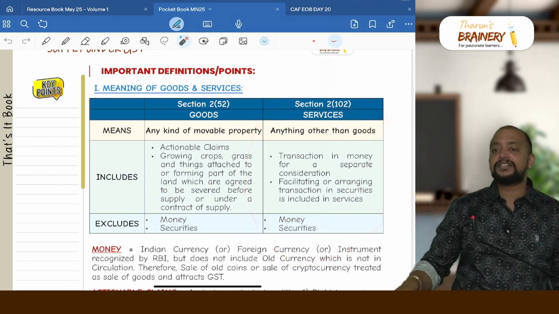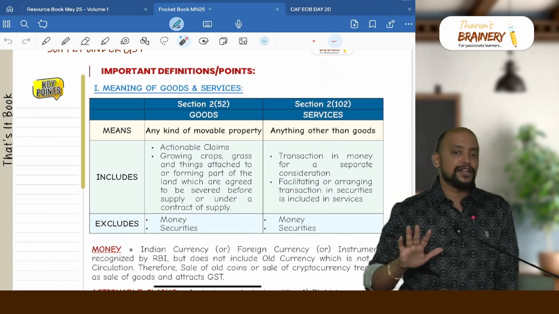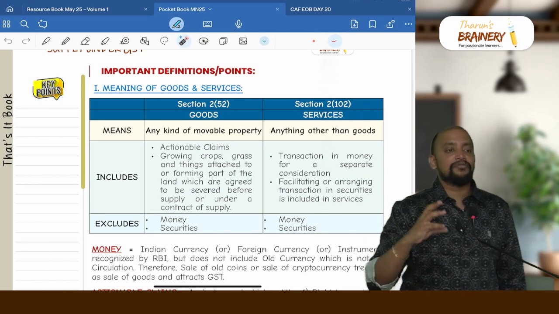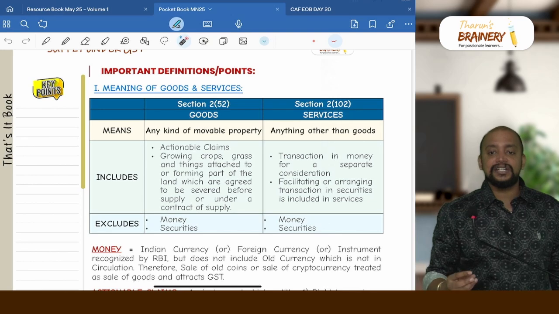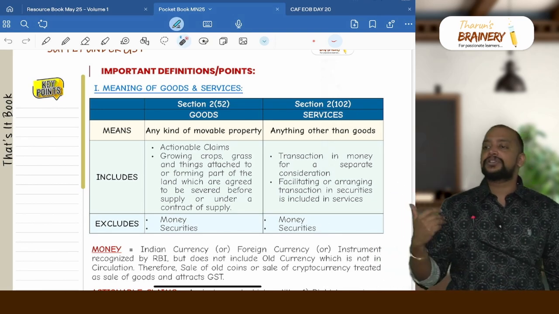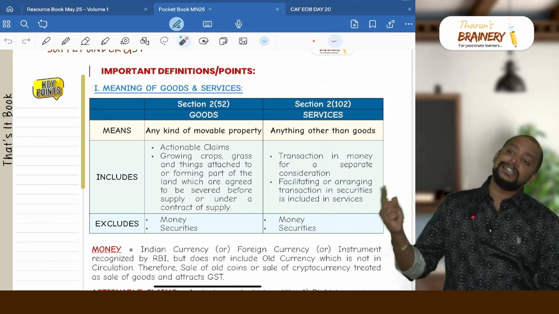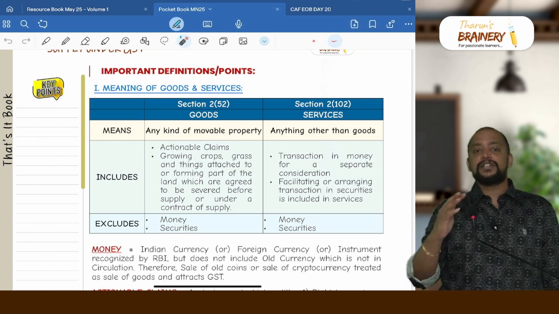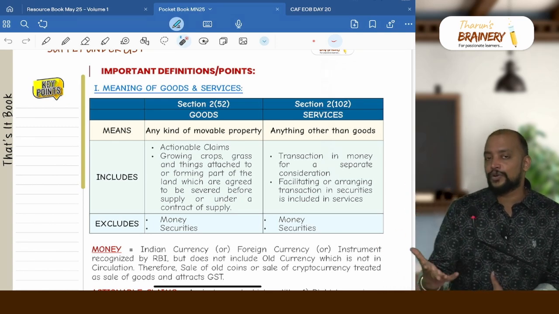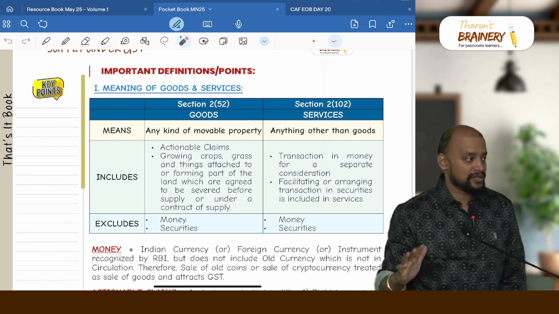Then services. Services means anything other than goods. Services also exclude money and securities. So money and securities are neither goods nor services, but a transaction in money for a separate consideration, either conversion from one form to another form or any other transaction where a separate amount is charged, that separate consideration is treated as supply of services. Same way, a transaction in securities, that is sale of securities, is not treated as goods or services, but facilitating or arranging a transaction in securities, like stockbroker services, depository services or any intermediary services, will be covered. Security lending is one such concept. It is not a transaction in securities, it is facilitating or arranging a transaction in securities.